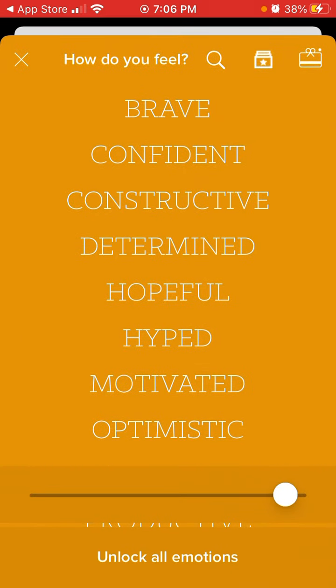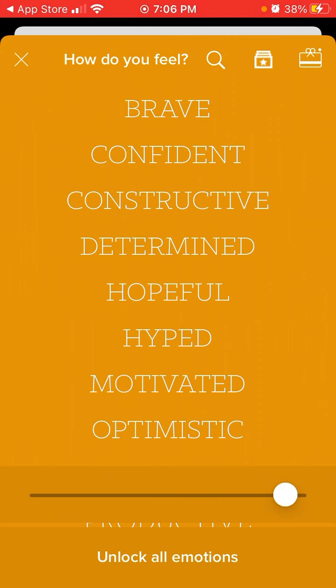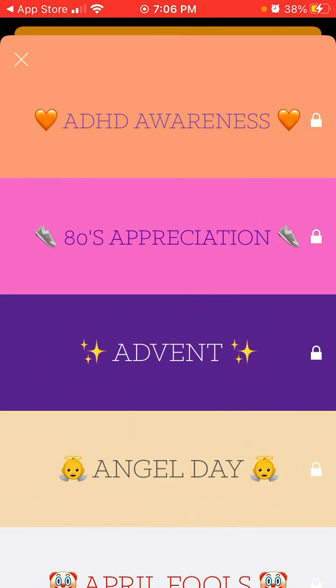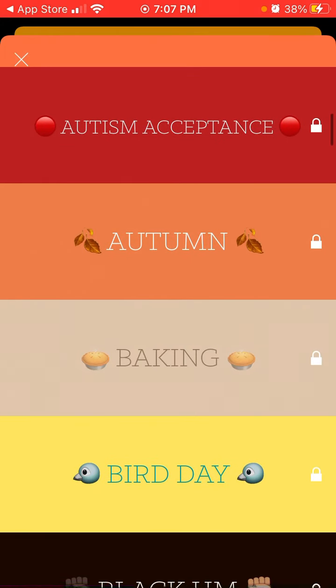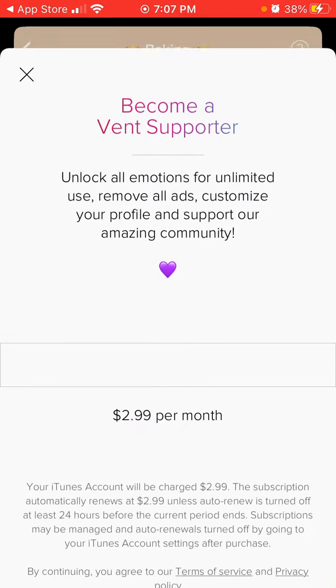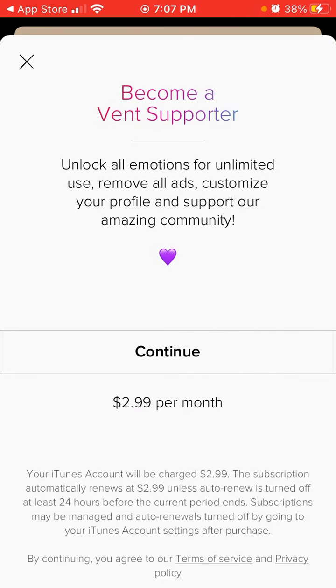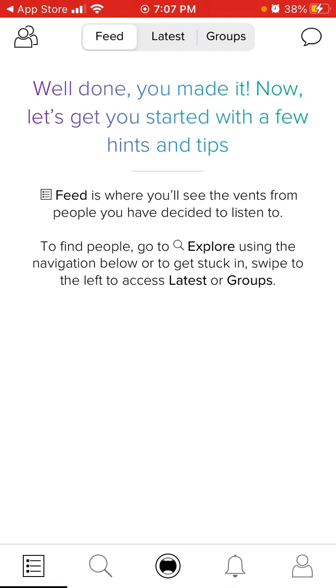So yeah, that's how this app is working. That's the main feature. Other than that, of course, it's very similar to Twitter or any other social media app. And then also here you have some additional filters which you can unlock, and it costs $2.99 per month. So yep, something around it.